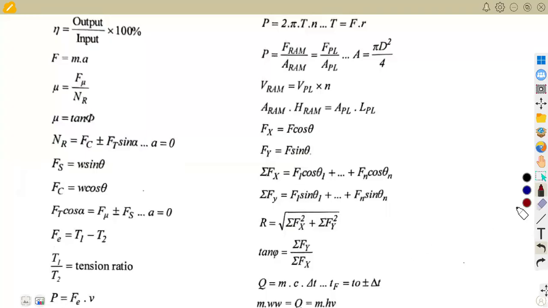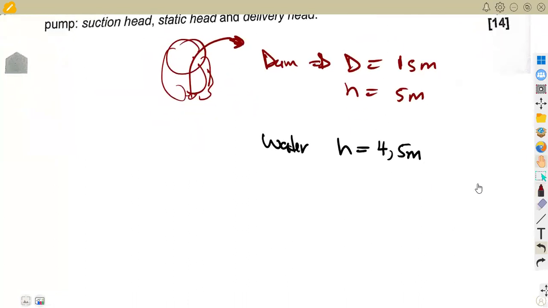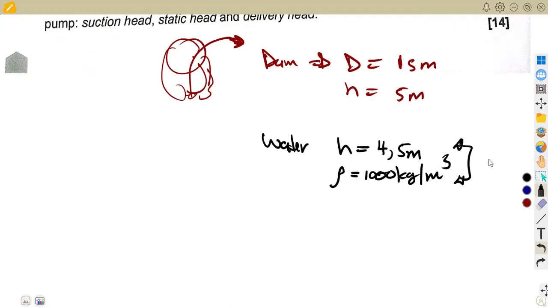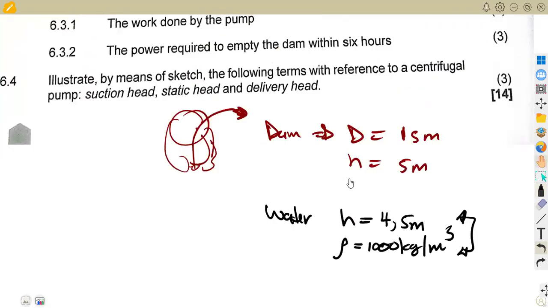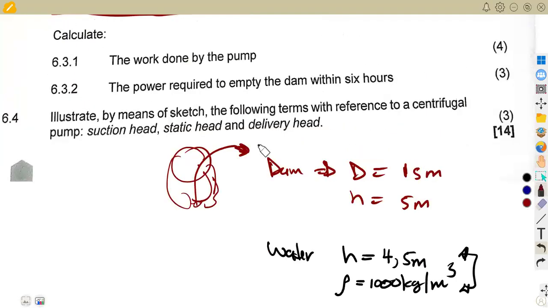So let's check on this part here. You're going to need the density of water. We've got the density of water there, which is 1,000 kilograms per cubic meter. All right, so this is the information of the water.